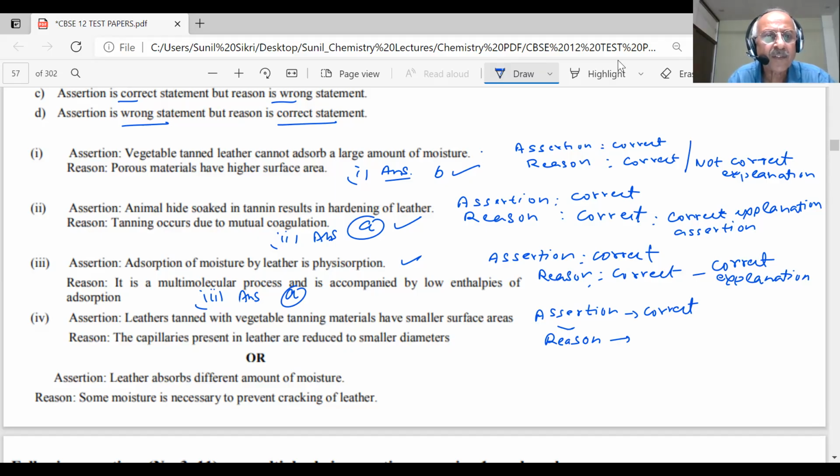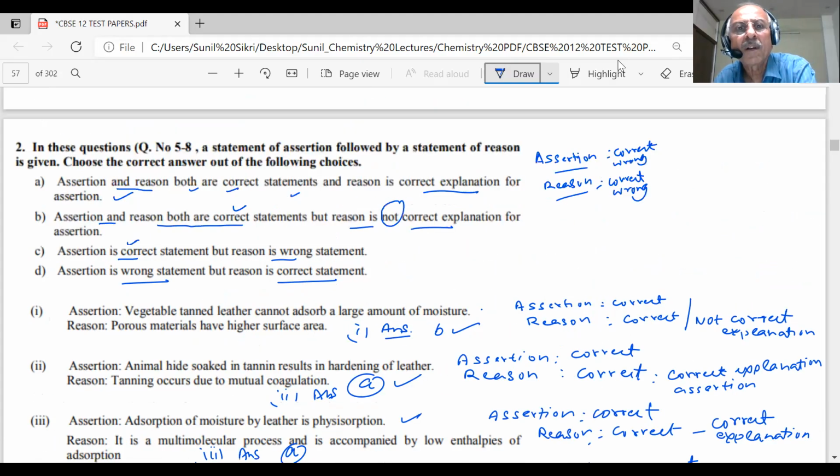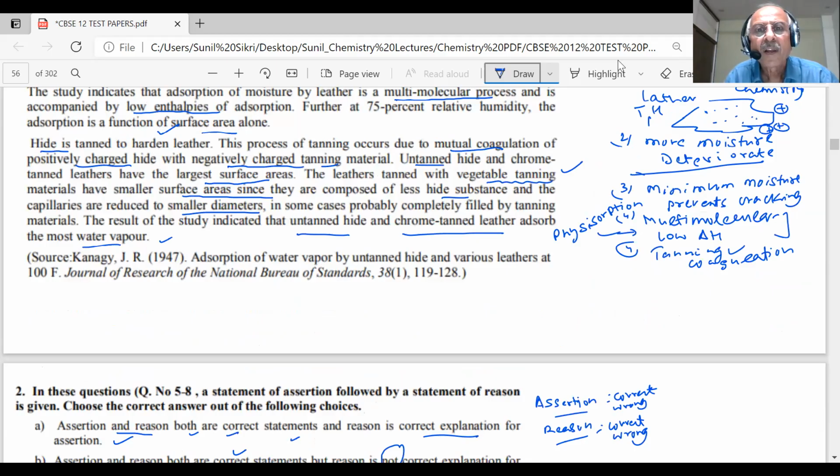Some moisture is necessary. You have seen the paragraph, students. What did it say? The leather tanned with vegetable tanning: absorption of moisture is a multimolecular process, relative to a function of surface area. The process of tanning occurs due to mutual coagulation on tanned hide. The leather tanned with vegetable tanning has smaller surface area since it is composed of less hide, and the capillaries are reduced to, in some cases, probably completely filled by tanning.